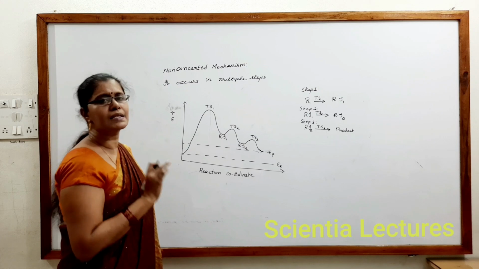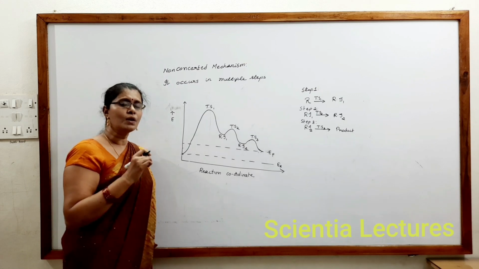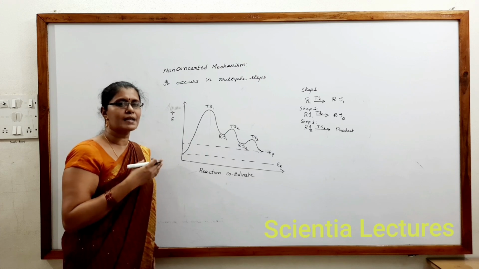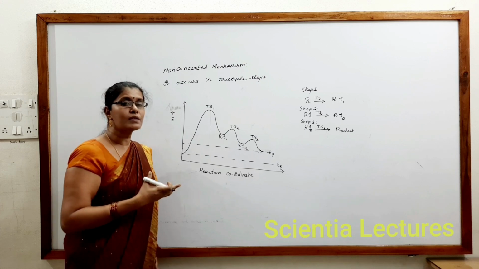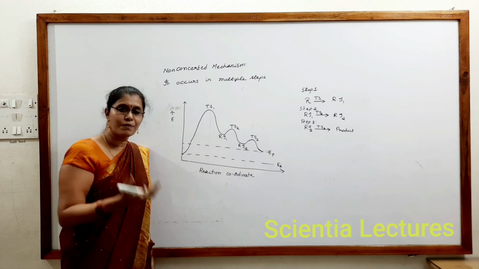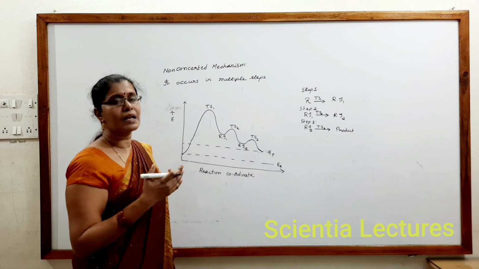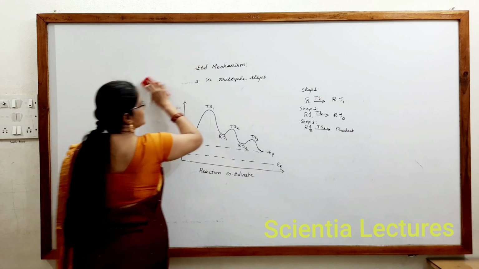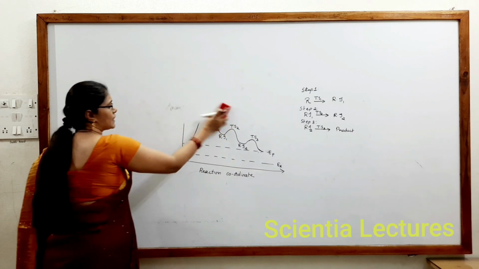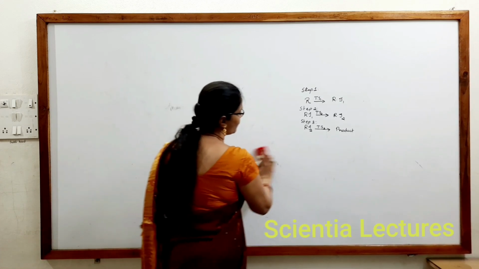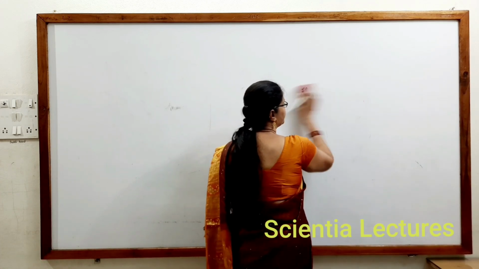This has been asked many times in exams. Higher activation energy means a slow step, because it requires more energy to reach the threshold energy status, so the reaction occurs slowly. So the non-concerted mechanism occurs in multiple steps, and we have already checked the types of questions that would be asked from it.